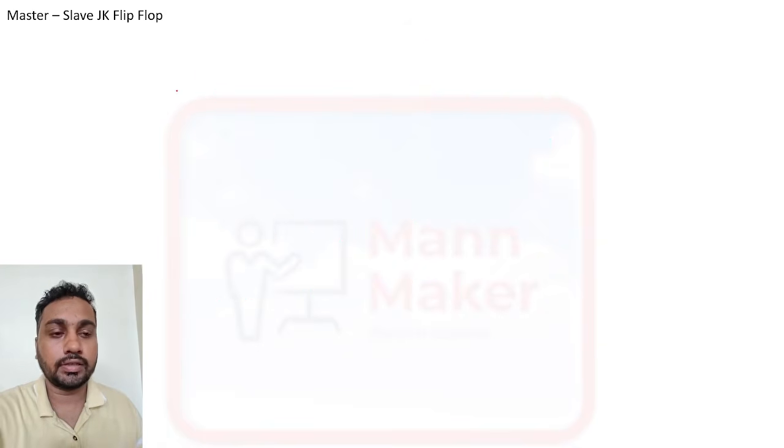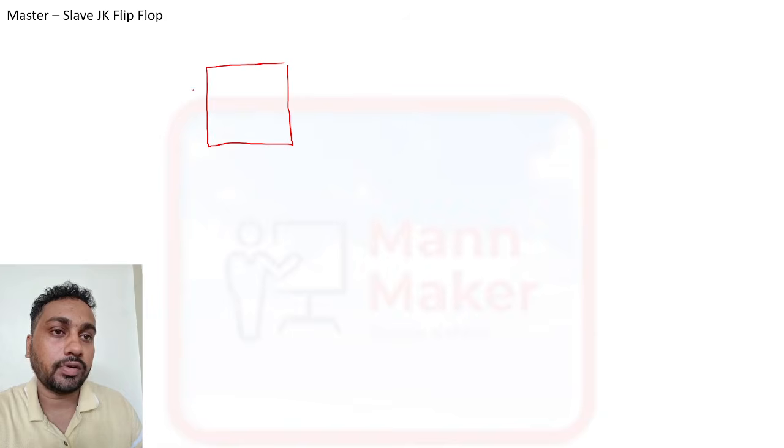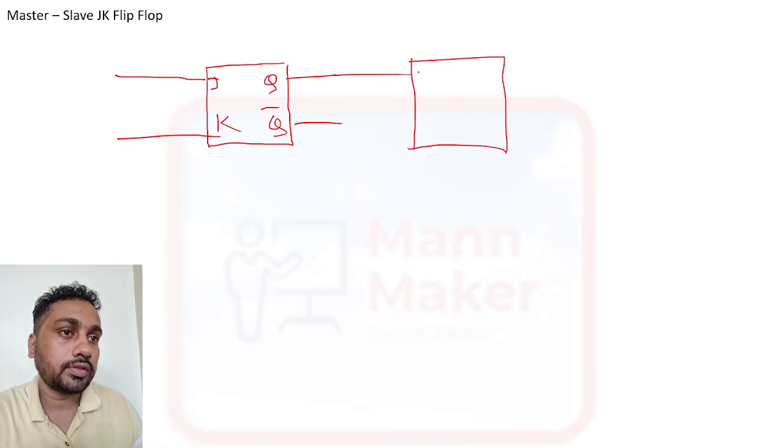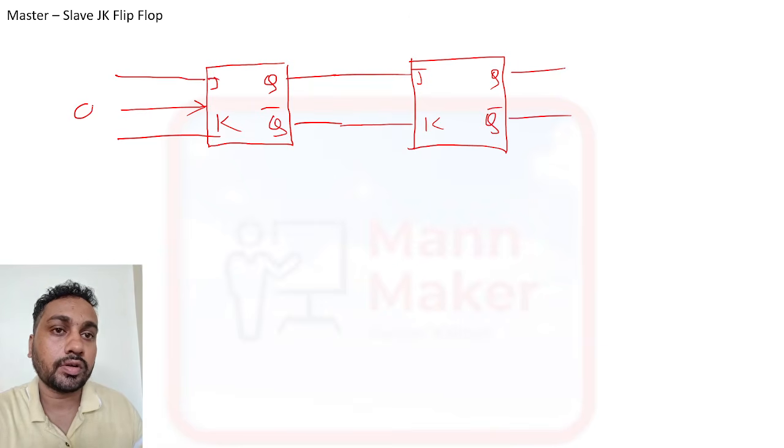Now if we see the master slave JK flip flop, it uses two JK flip flops. This is J, this is K, and this one is your Q, and this one is your Q bar. And another JK it will use. This is your J, and this one is your K. This is your Q, and this one is your Q bar. And it uses a clock signal. So this is your clock signal.